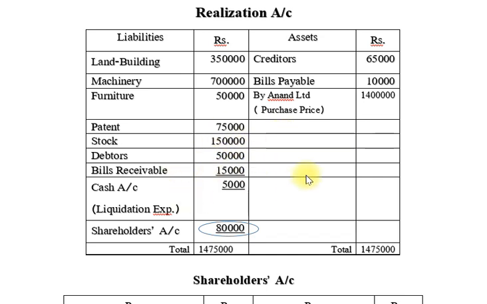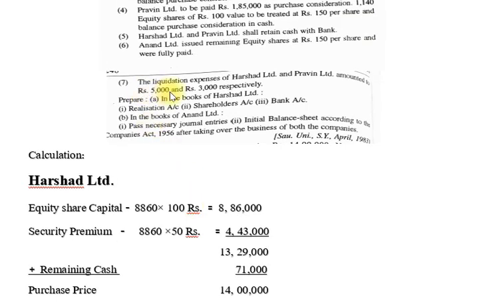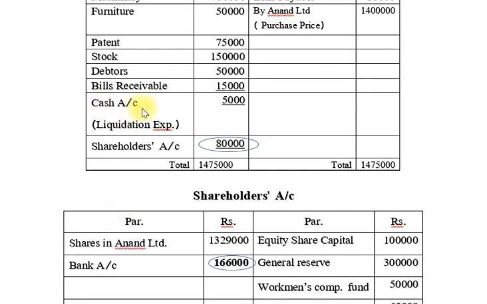Then after that, here I note down one new point, cash account. In brackets I note down liquidation expense. You can see here we pay liquidation expense in cash, 5,000 rupees. This is our expense, so we note it down on the debit side: cash account, liquidation expense, 5,000 rupees.